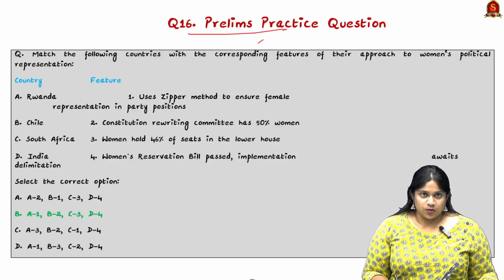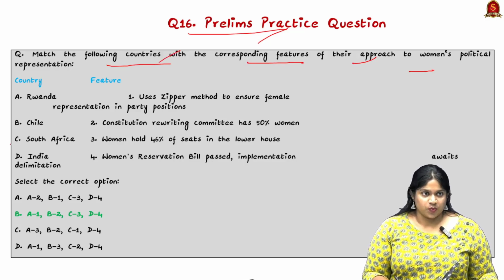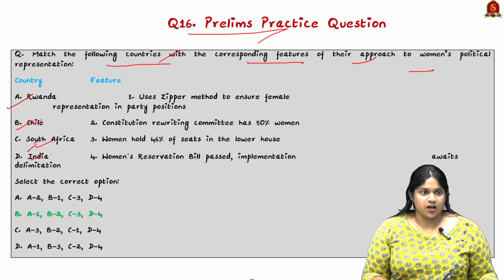Now looking into the prelims practice question: match the following countries with corresponding features of their approach to women's political representation. So here they have taken into account different countries: Rwanda, Chile, South Africa and India. In India, we have seen the women's reservation bill being passed. Implementation awaits after the delimitation. So here option B is the only correct one.